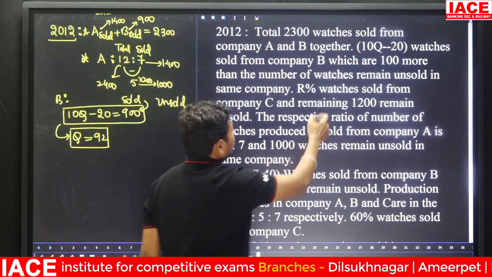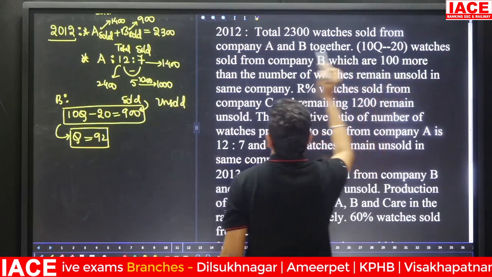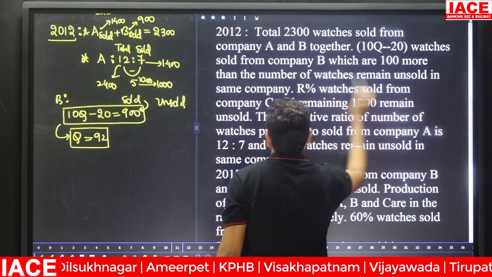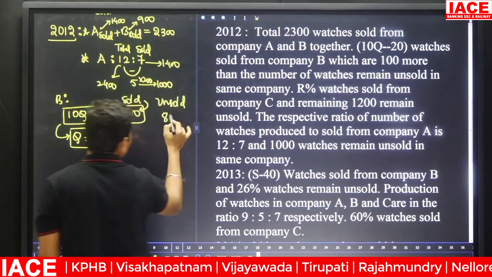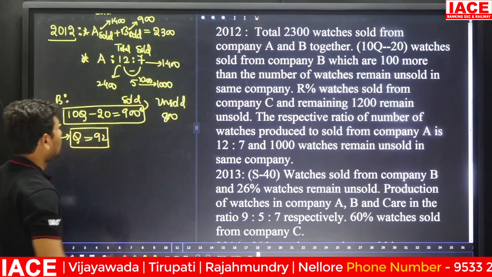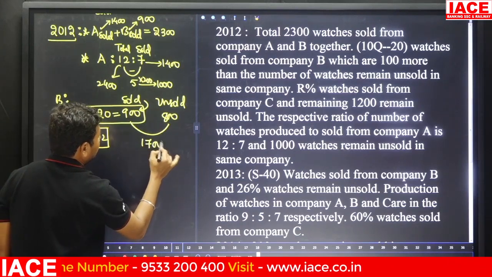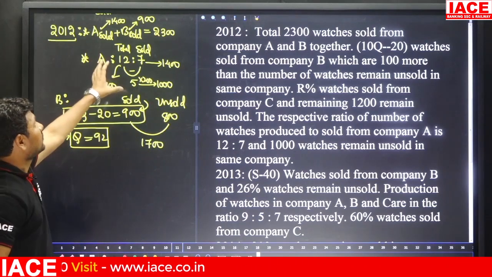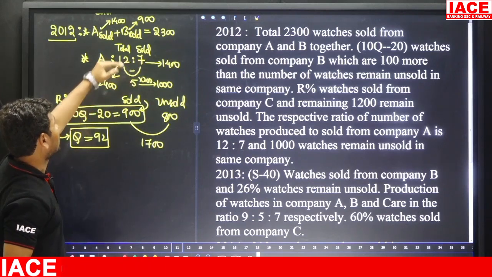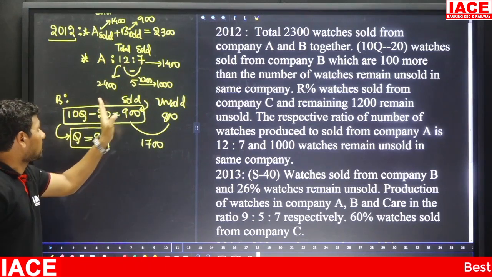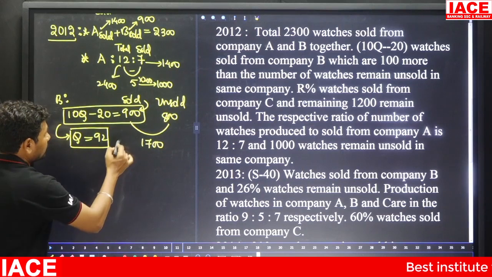As per the condition, sold is 100 more than unsold, that means 800. 800 is unsold for company B. 900 plus 800 is 1700. You can observe that for A we have sold, unsold and total value, and B also contains sold, unsold and total value.